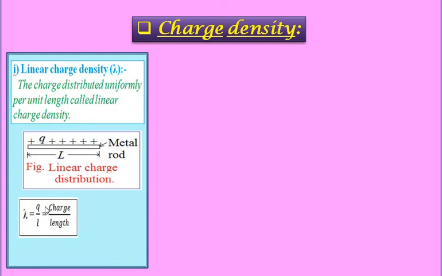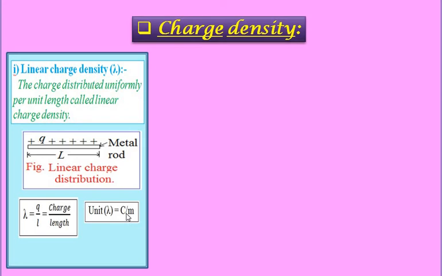The ratio of charge per unit length is called a linear charge density, denoted by the letter lambda. The unit of linear charge density is coulomb per meter, because charge is measured in coulomb and length in meter.